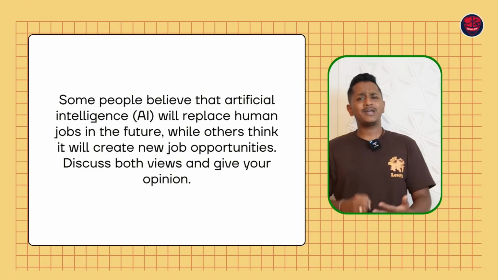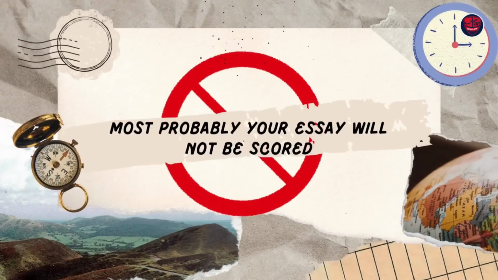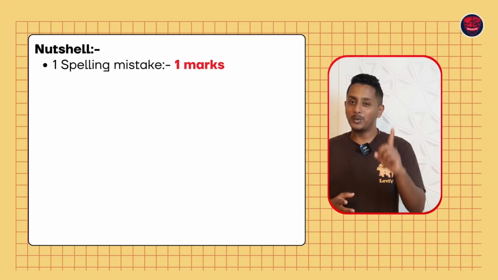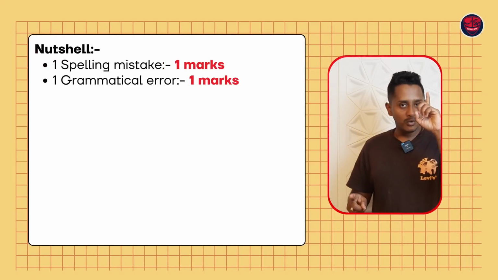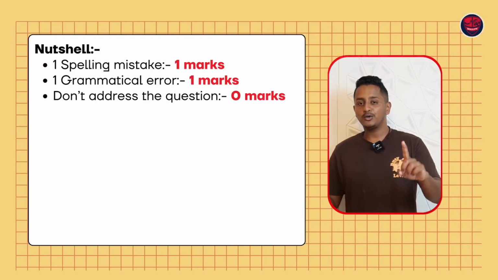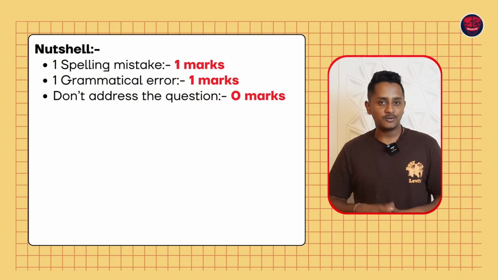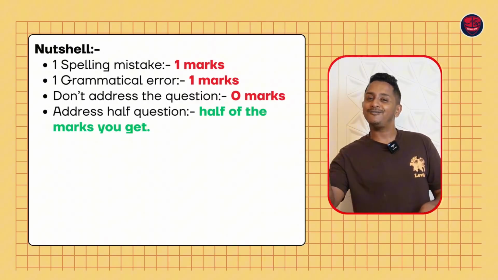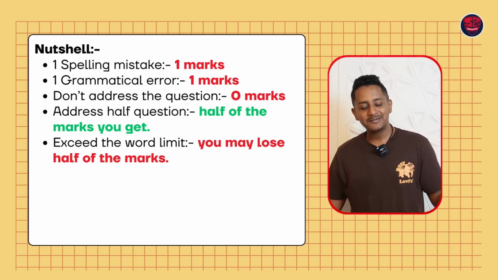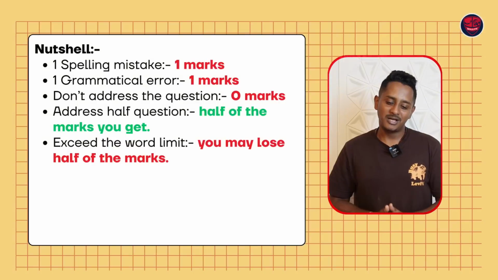Not just that, let's say you exceed the word limit. Let's say it's between 200 to 300 for essay writing, or 50 to 120, or 100 to 124 for email writing, you are not within this range. Most probably your essay will not be scored, or probably half of the marks you're gonna lose. Be very, very careful. So in a nutshell, 1 spelling mistake takes away 1 mark, 1 grammatical error takes away 1 mark. Don't address the question, most likely it is 0. Address half, then only half marks you get. Exceed the word limit, mostly you're going to lose half of the marks.